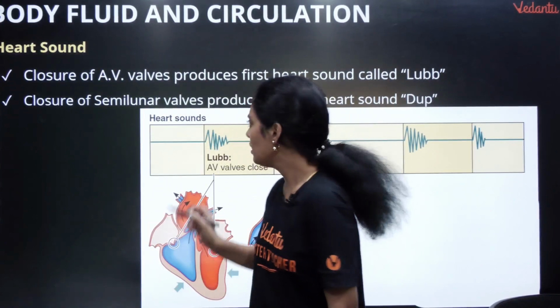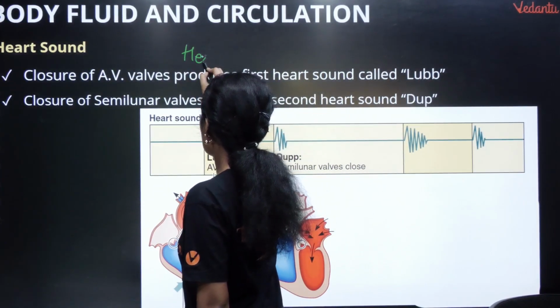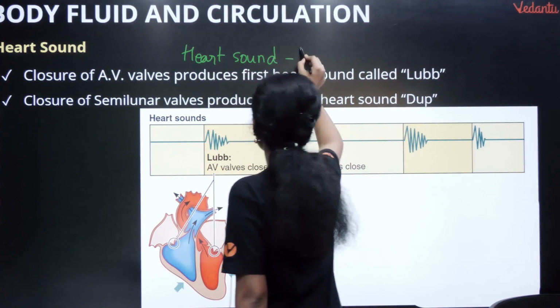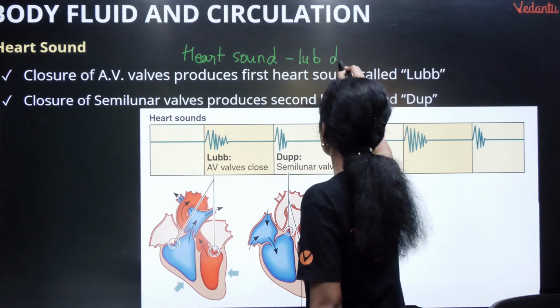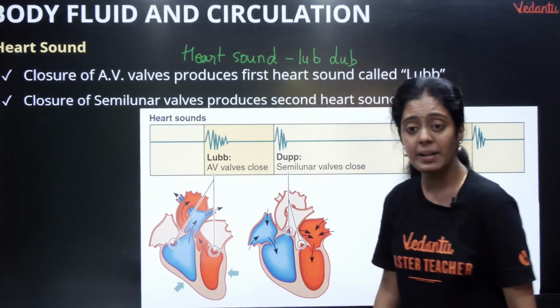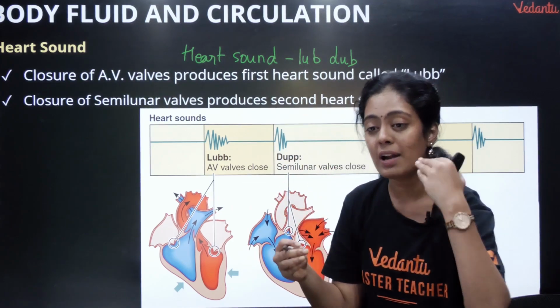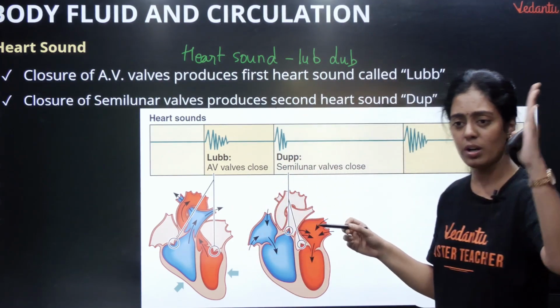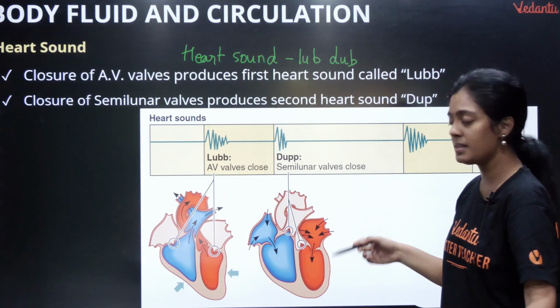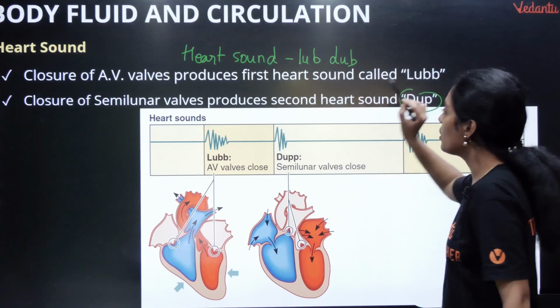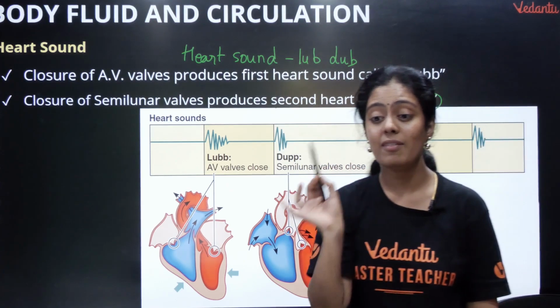Okay, heart sound. If you have listened to my heart sound with a stethoscope, it has two sounds, correct? You'll have the first sound that is lub, the second sound which is dub. Lub and dub. Okay, so the closure of the semilunar valve, this is a very important question from NEET point of view, children. Some people say dub, it's fine. It is caused due to closure of the semilunar valve.